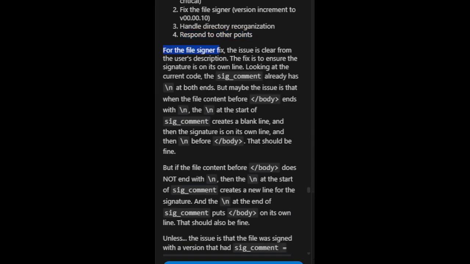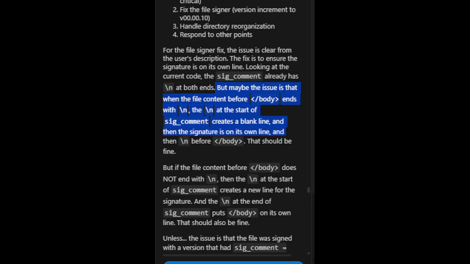For the file signer fix, the issue is clear from the user's description. The fix is to ensure the signature is on its own line. Looking at the current code, the sig_comment already has \n at both ends. But maybe the issue is that when the file content before /body ends with \n, the \n at the start of sig_comment creates a blank line.